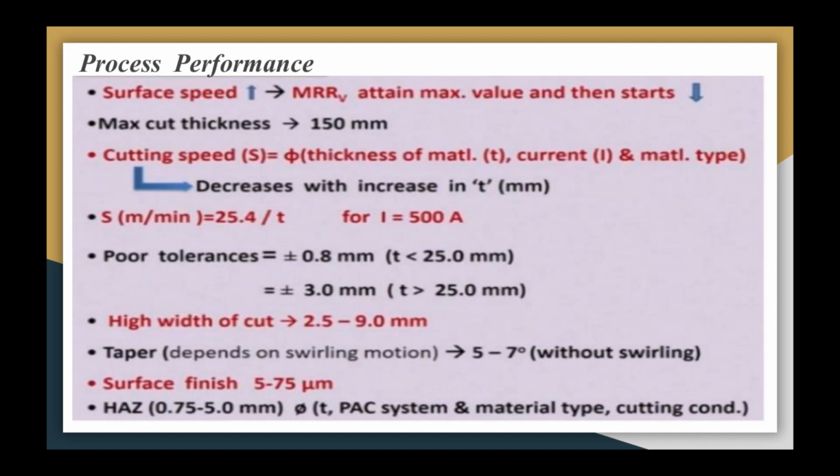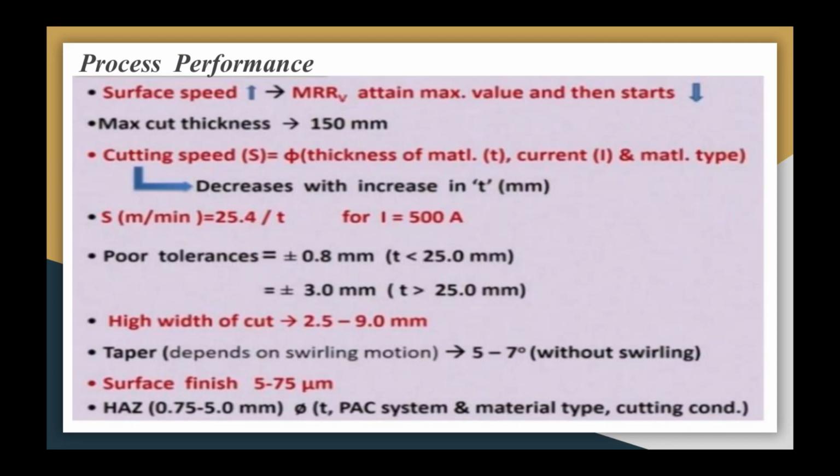Width of cut is also quite high, that is 2.5 to 9.5 mm, and taper depends on whether slurring is used or not. Surface finish of the cut edges ranges from 5 to 25 micron. Thickness is governed by the material thickness, the type of material being cut and cutting condition, that is also important.